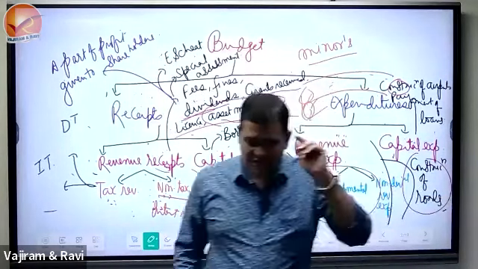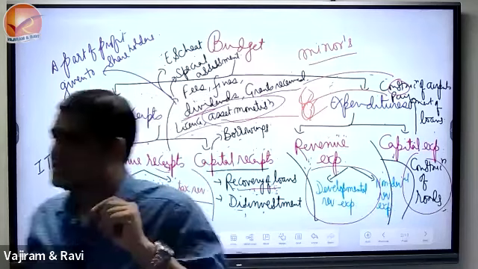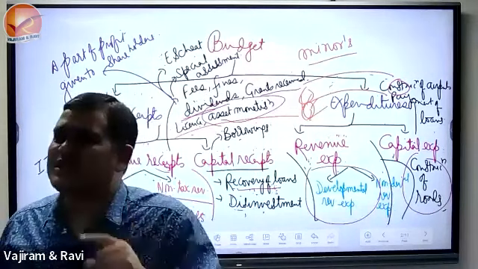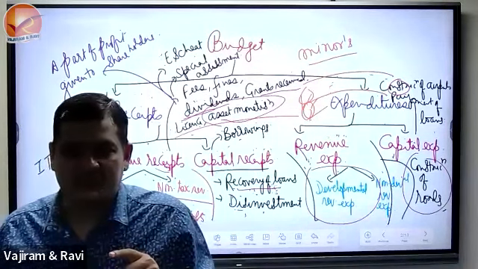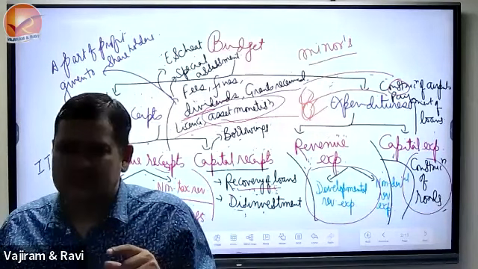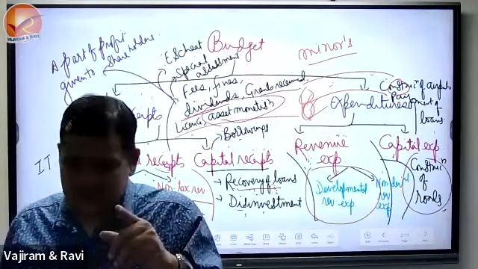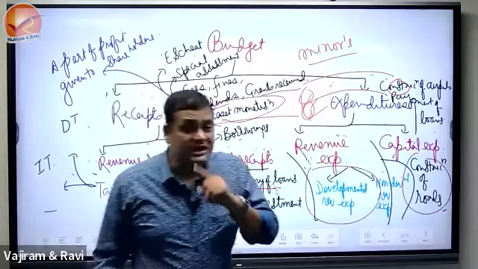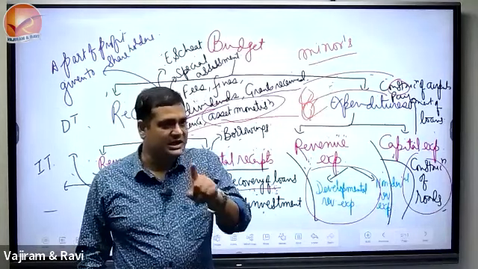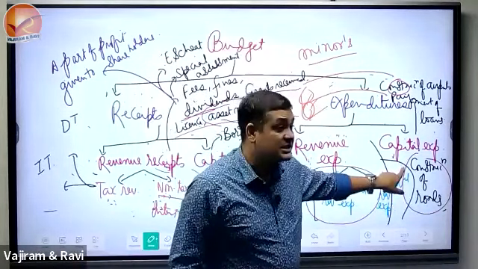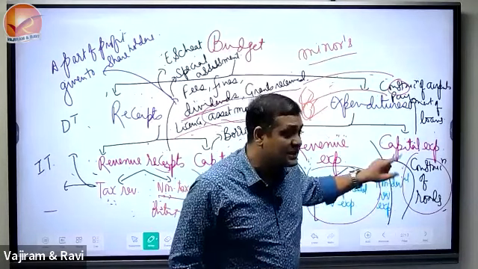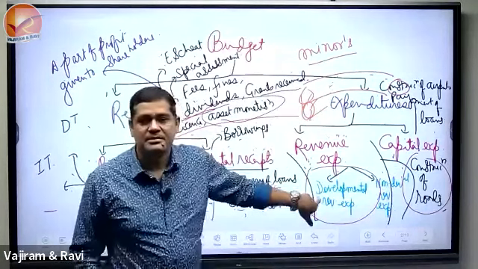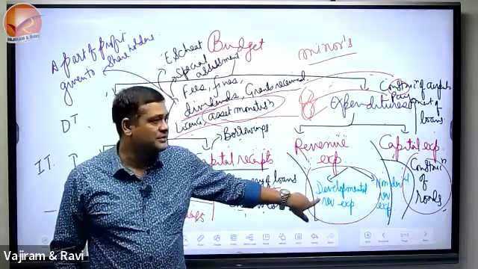Please, there should not be confusion between two things. You say, sir, school building construction, government school building construction, and you see that the salary paid to the government teachers, different. Government school building asset creation, naya building aaya, capital expenditure. Salary paid to the government school staffs to maintain that building, developmental revenue expenditure.